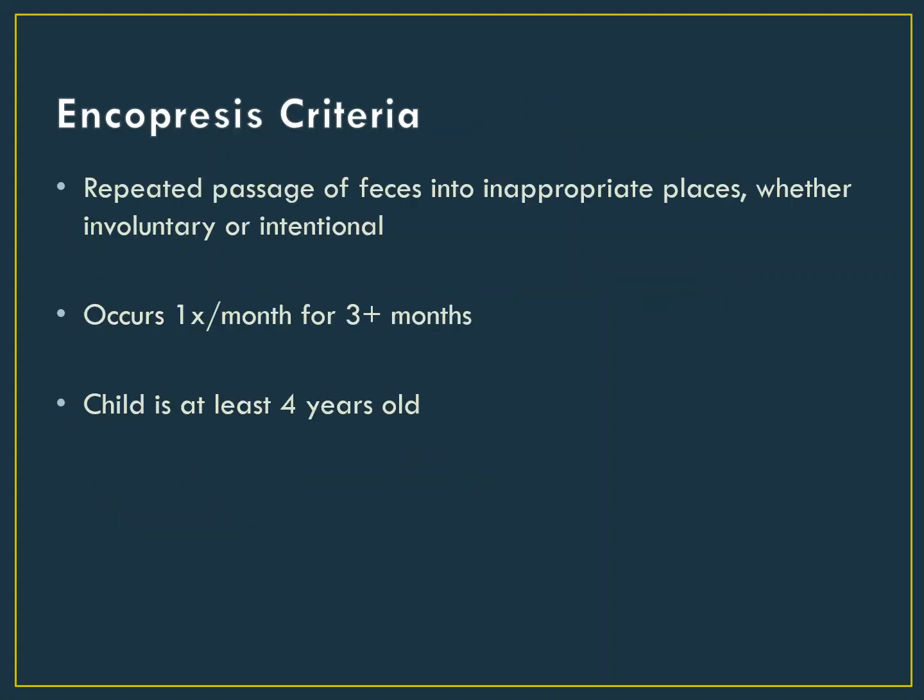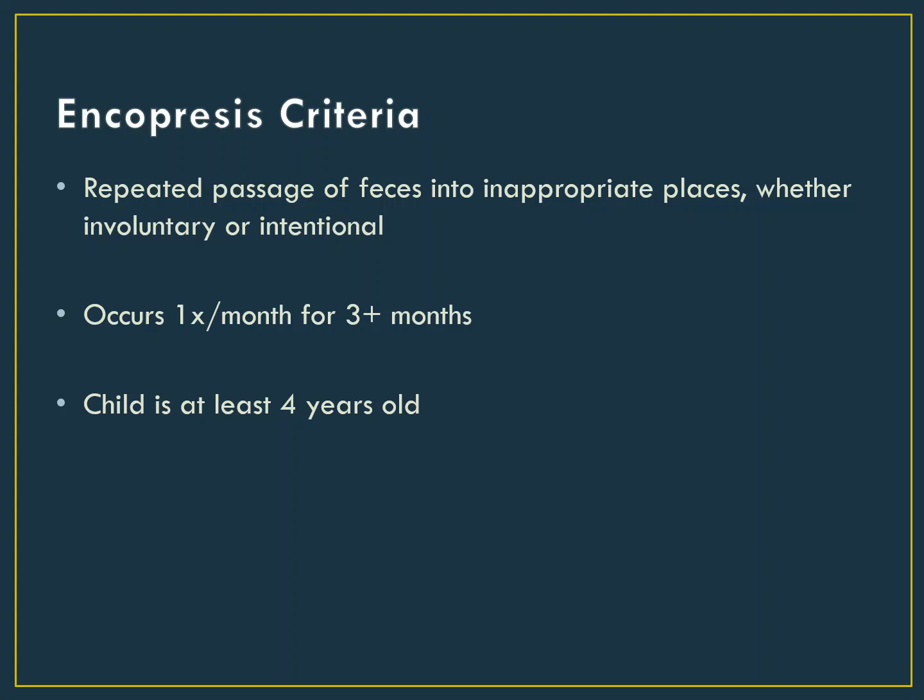Since enuresis is the inappropriate passing of urine, encopresis is the inappropriate passage of poop. Again, this must occur repeatedly and can be either intentional or unintentional. Similarly to enuresis, in most cases it is unintentional, though it occurs during the day and not at night. The frequency of this behavior is less than for enuresis. Encopresis can be diagnosed at a frequency of only once a month for 3 months.